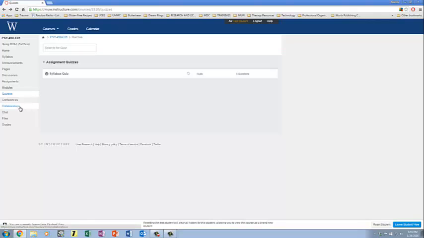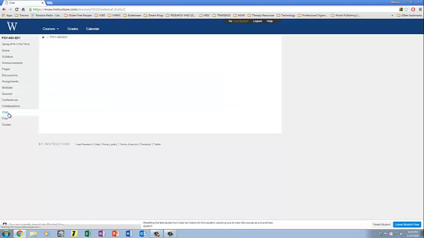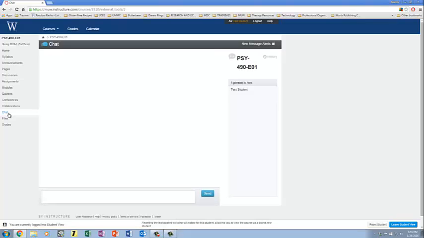Okay, and then we have chat. This is really just kind of like instant messaging, Facebook chat, etc. Really wonderful feature. It can be between just a couple of us or the whole class. So we can also use this for our weekly chats if we don't want to use the video feature. So we'll see what everyone's interested in and what is going to be more appropriate.